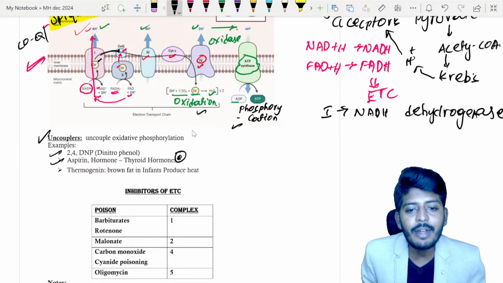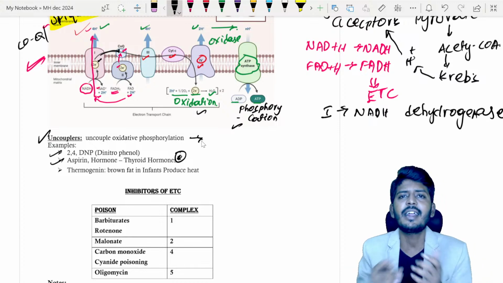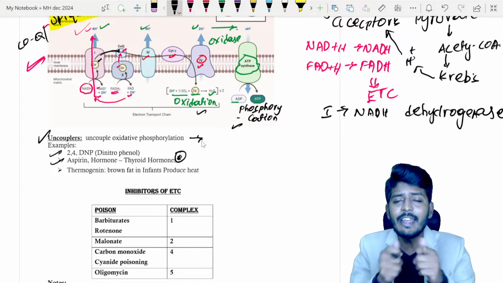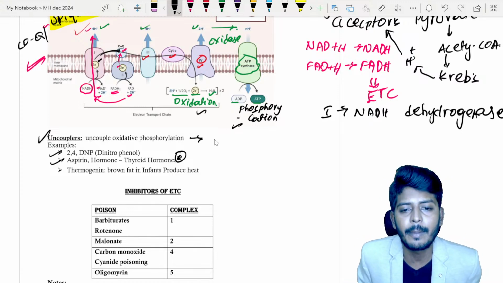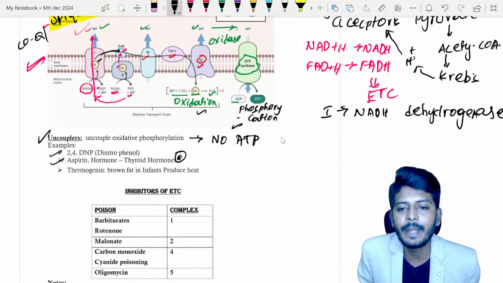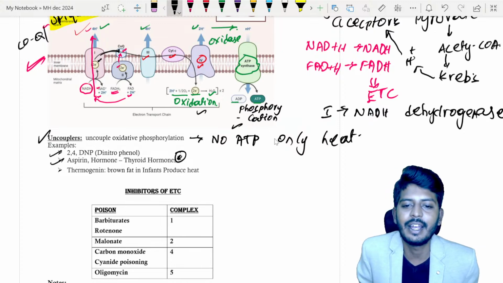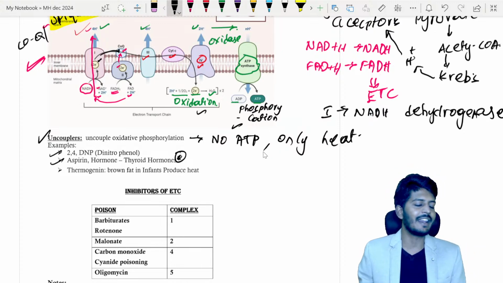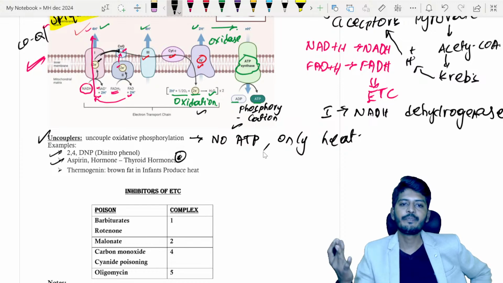Whenever uncoupling occurs, reactions are still occurring, so ATP synthesis should occur, right? No. If they are not occurring together, after uncoupling, what will be the problem, dear students? There is no ATP, only heat is generated. No ATP, only heat generation will occur. So these uncouplers will cause excessive heat production.